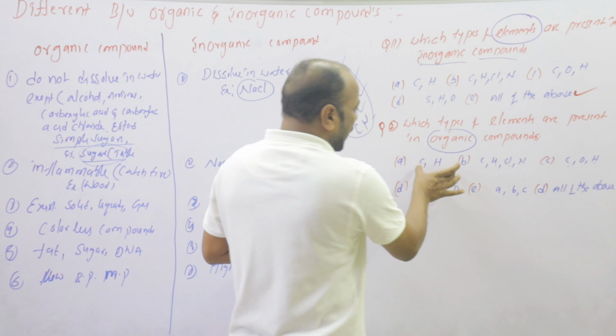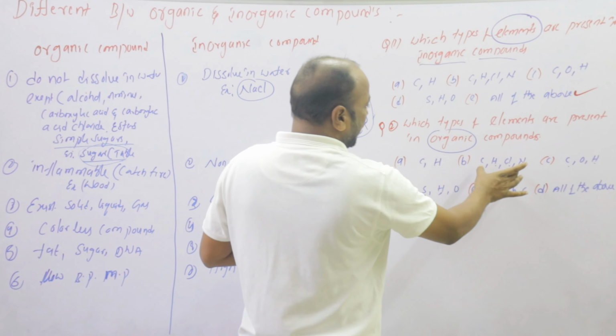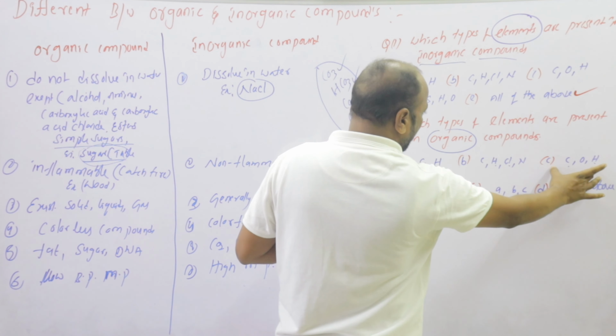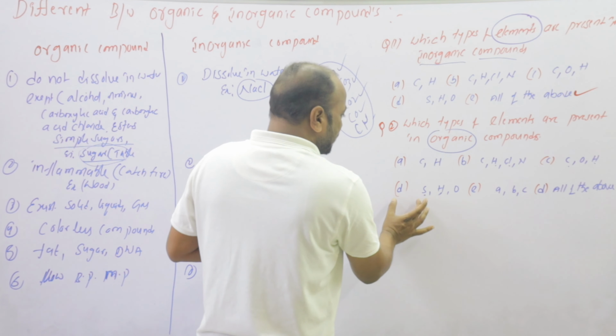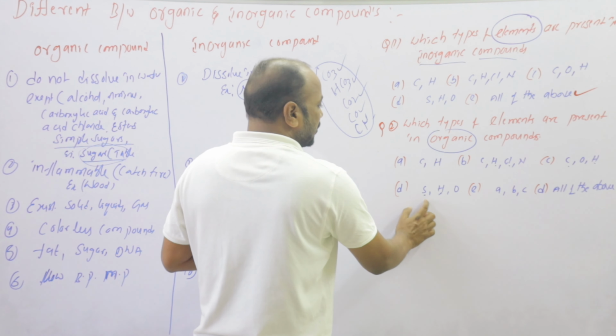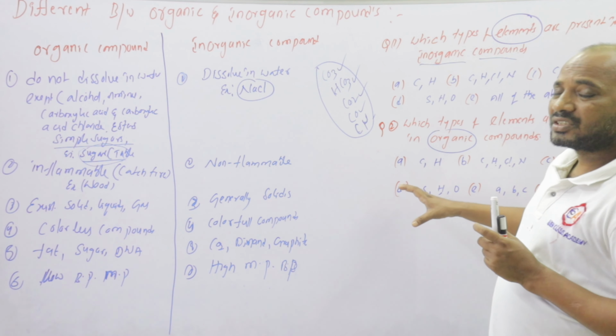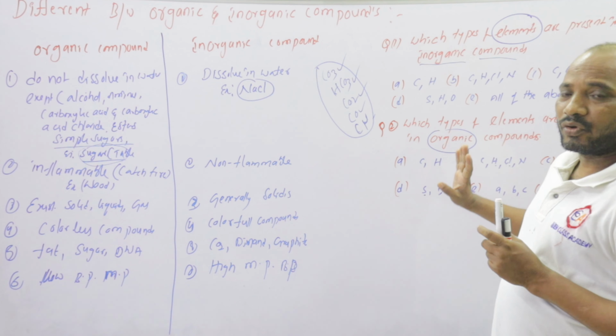In this option there is carbon and hydrogen, but in this option there is no carbon. Hydrogen is present but there is no carbon. The remaining elements, the derivatives, are also present in organic compounds.